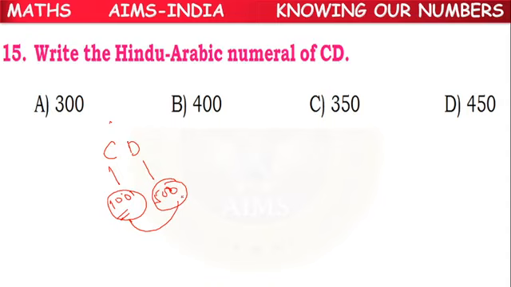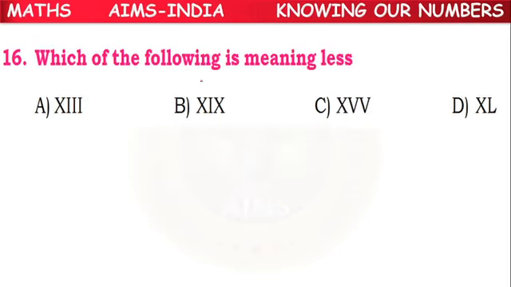We have to do subtraction. 500 minus 100. 400 is our answer. So option B is the right answer.